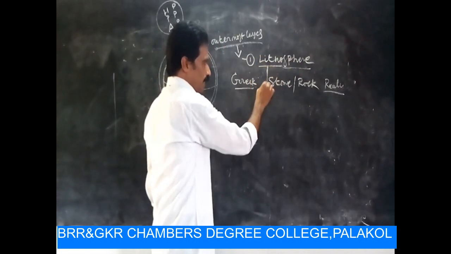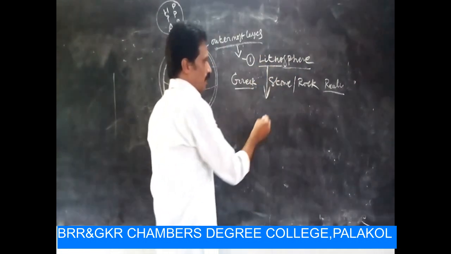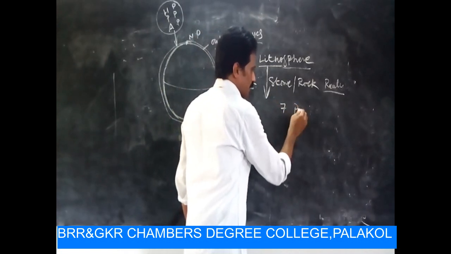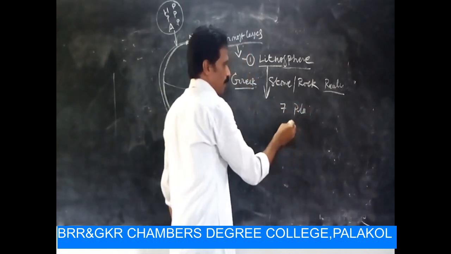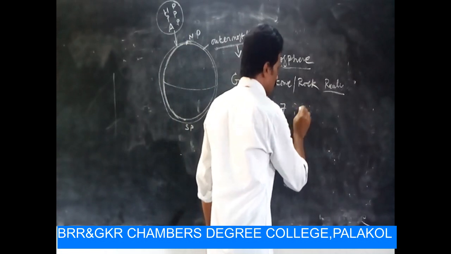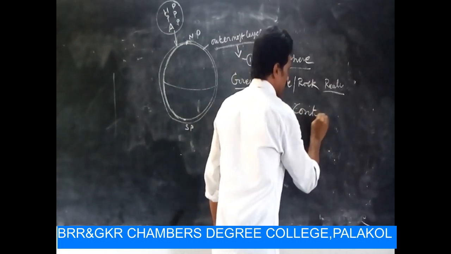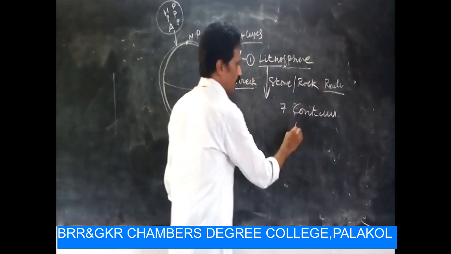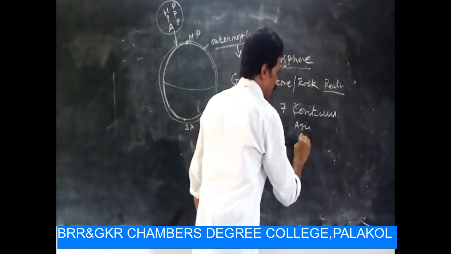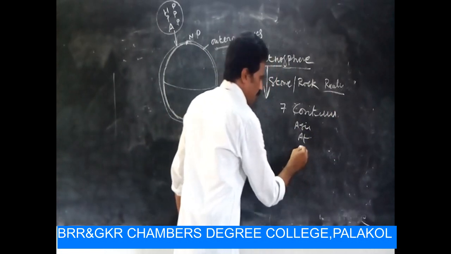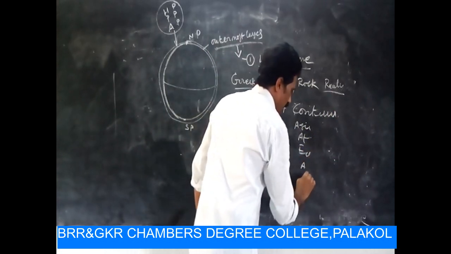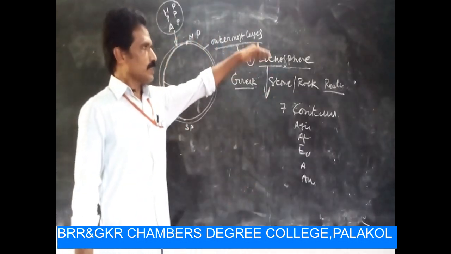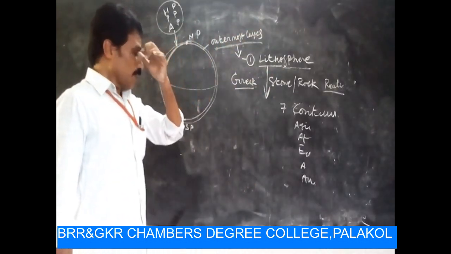According to lithosphere, there are 7 continents. You know well about that: Asia, Africa, Europe, Arctic, Antarctic, like that. There are 7 continents in the lithosphere.